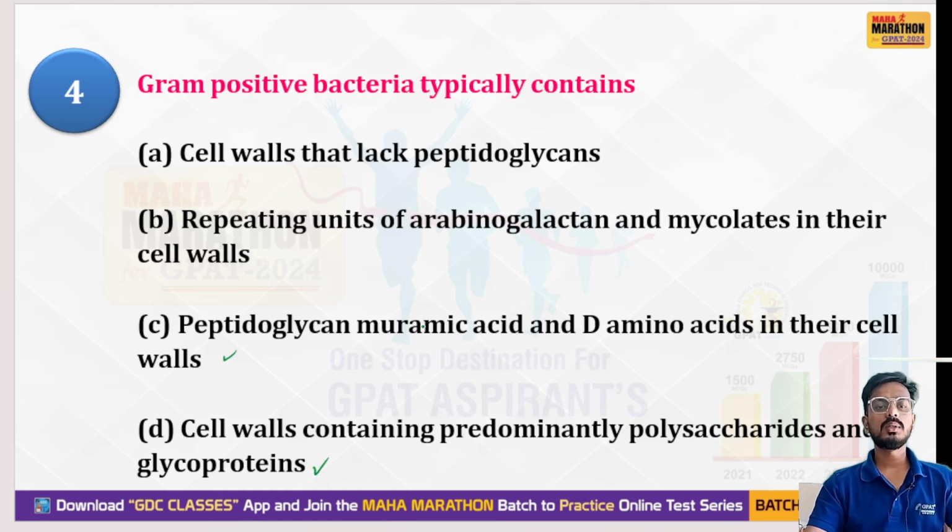So you have four options. Gram-positive bacteria typically contain what? Your right option is option C. That is, gram-positive bacteria typically contain peptidoglycan, muramic acid and D-amino acid in their cell walls.